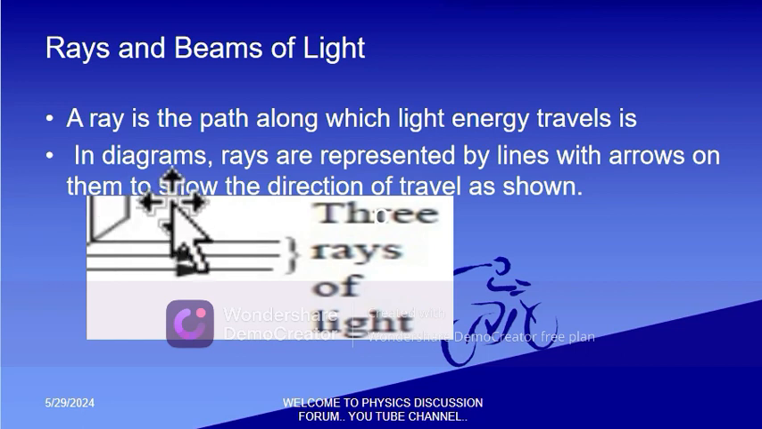Rays and beams of light. A ray is a path along which light energy travels. In diagrams, rays are represented by lines with arrows on them to show the direction of travel, as shown. So these are arrows.